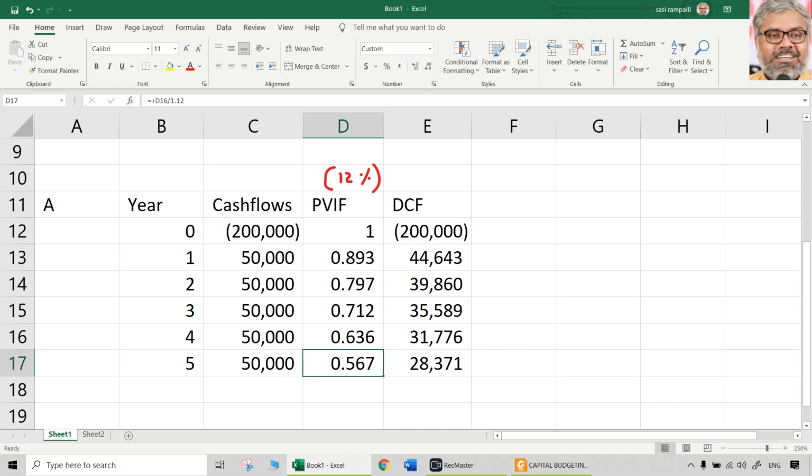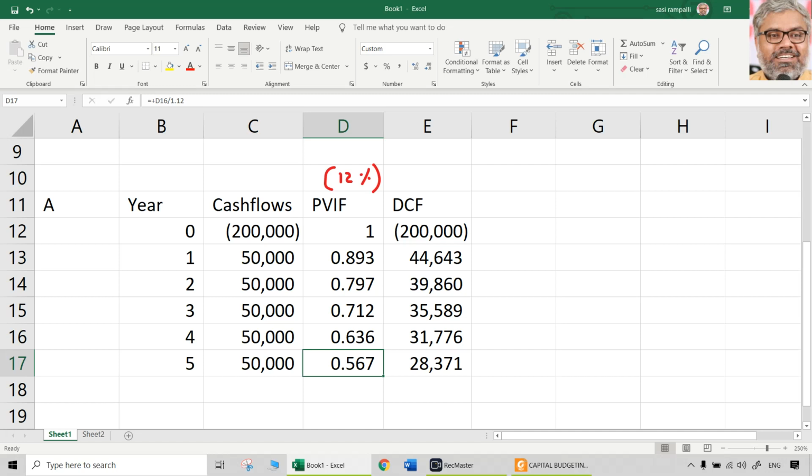Again, I am repeating, on the calculator you have to do it like this. 1 divided by 1.12 equal to, whatever comes, write it down on paper. You don't have the facility of directly getting it presented on the sheet. You have something called pen and paper, you have to use them. 0.893. That divided by 1.12 gives the next one. That divided by 1.12 gives the next one. That divided by 1.12 gives the next one. Like this, you can easily calculate the PVIFs.